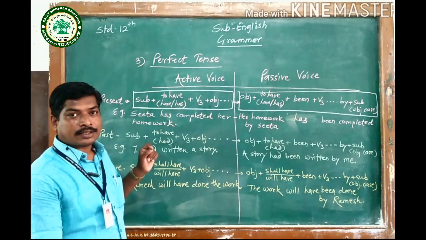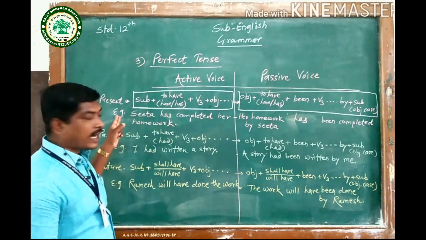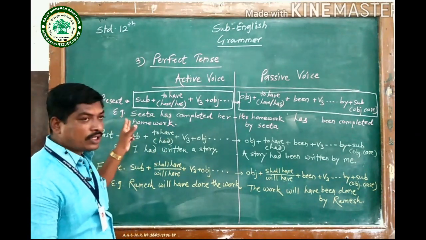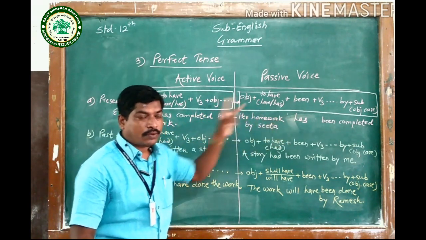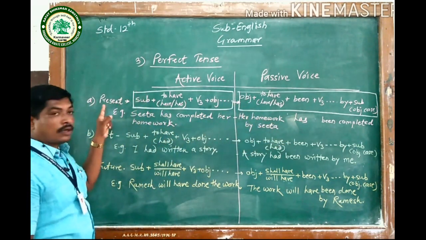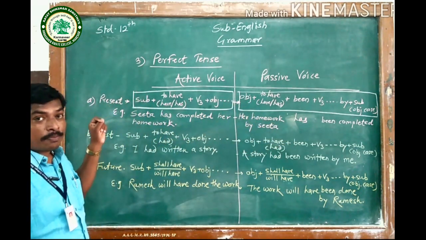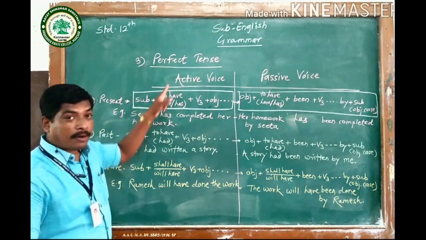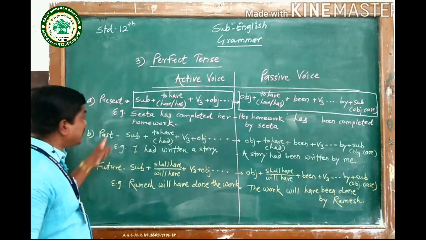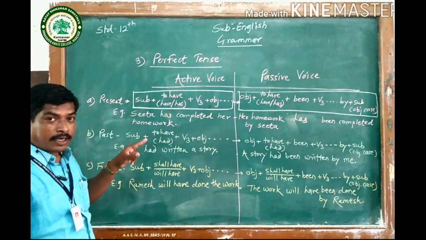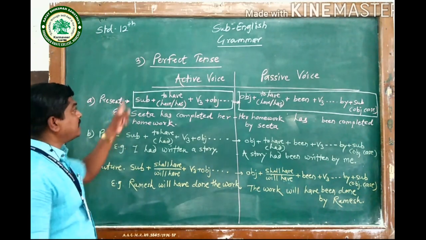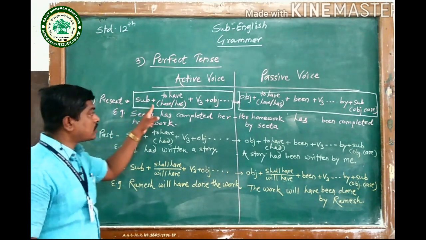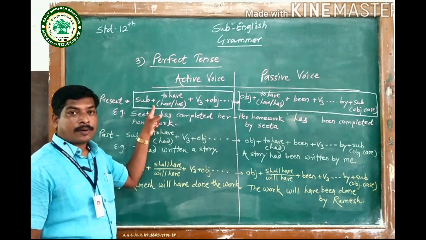So let's turn towards the third aspect. It is perfect tense. Here the active structure is given, active voice, and here the passive structure is given. So the third aspect of tense has present perfect tense, past perfect tense and future perfect tense. Let's speak about present perfect tense. So this is the structure of present perfect.